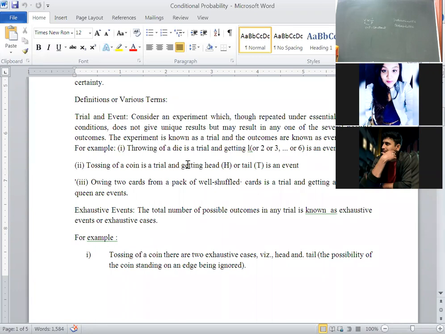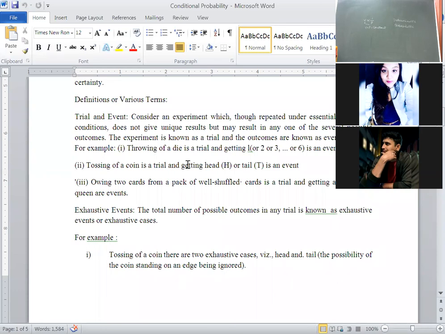Sample space is 6, throwing of die. Sample space, the totality of all possible outcomes. Correct na? Sample space, in 10th standard you studied probability. What is sample space? The totality of all possible outcomes. Throwing of a die, what are the possible outcomes? 1 to 6. Tossing of a coin, what are the possible outcomes? Head and tail, 2 outcomes. If it is throwing of a die, how many outcomes? 6 outcomes. Okay. Today I will briefly cover the definitions.